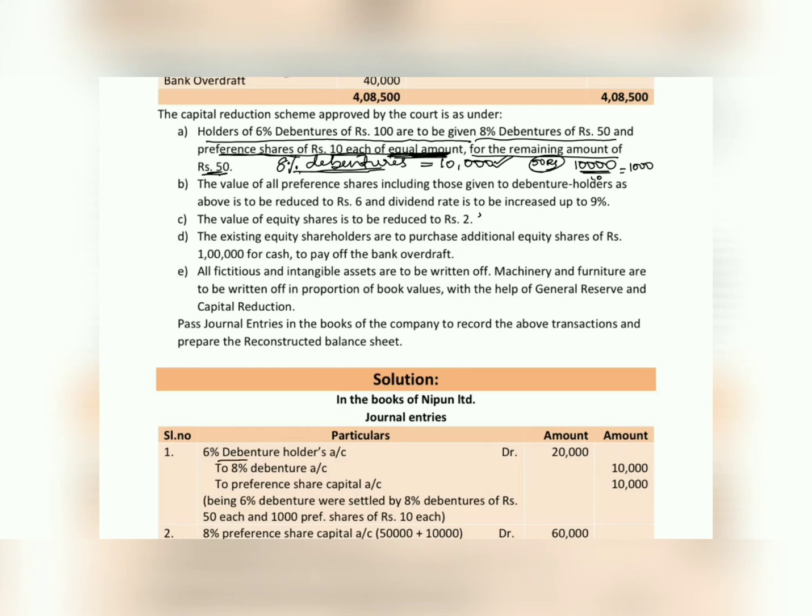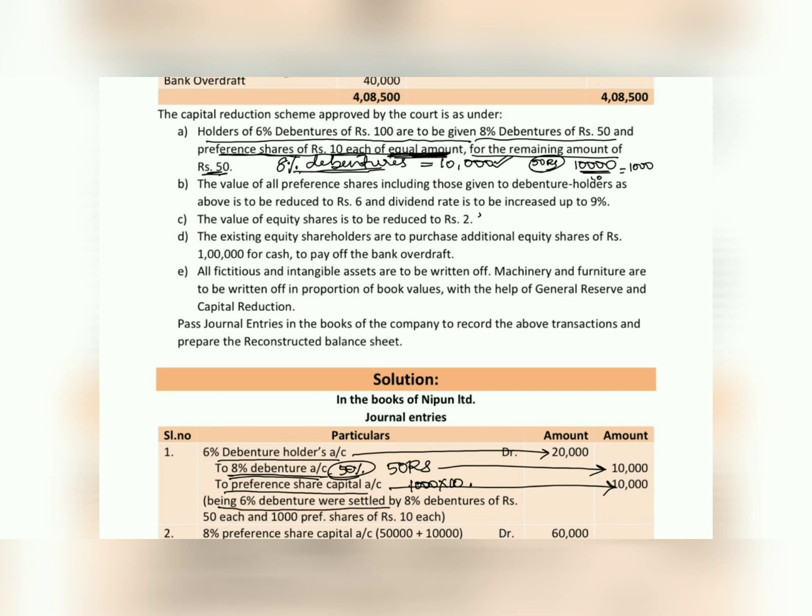Let's pass the entry. 6% debenture holders account 20,000 to 8% debenture, the converted 50 rupees value, 10,000, to preference share capital account 10,000, that is 1,000 shares of rupees 10 each. Being 6% debentures were settled by 8% debentures of rupees 50 each and 1,000 preference shares of rupees 10 each. So this 6% debenture is converted into 8% debentures of rupees 50 each.